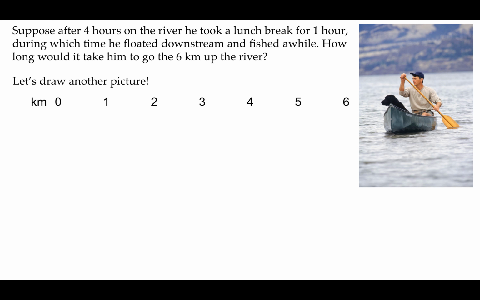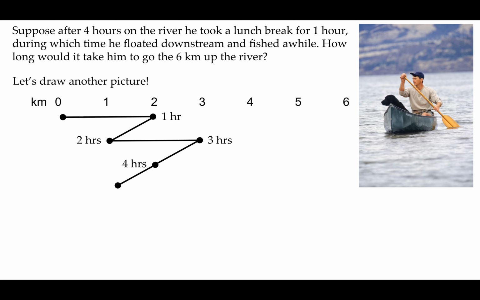Here we go. So just like before, for the first hour, he went 2 kilometers. Then he went downstream for 1 hour, so 1 kilometer. So now he's at 1 kilometer, but it took him 2 hours. So this is just like before. Again, upstream 2 kilometers at 3 hours. And then he went back 1 kilometer. So it's now at 4 hours. But remember, this is when he decided to take this lunch break. So now we're going to go back 1 more kilometer, and that took him 1 hour. So at 5 hours, he's only gone 1 kilometer.